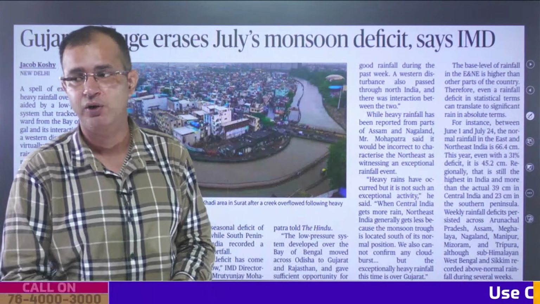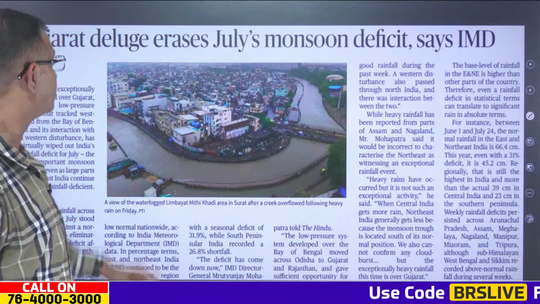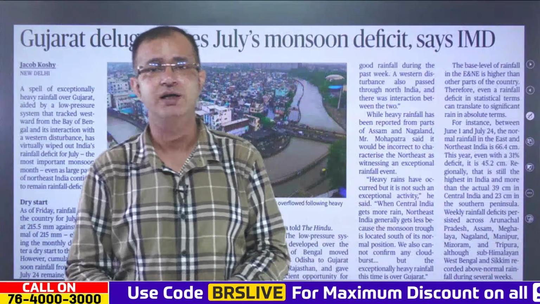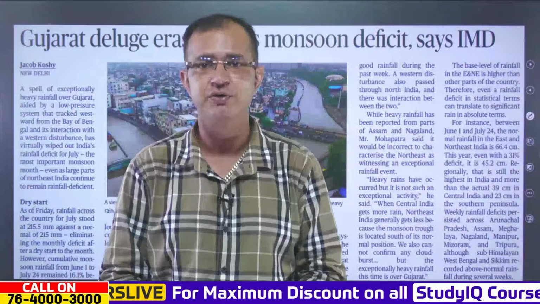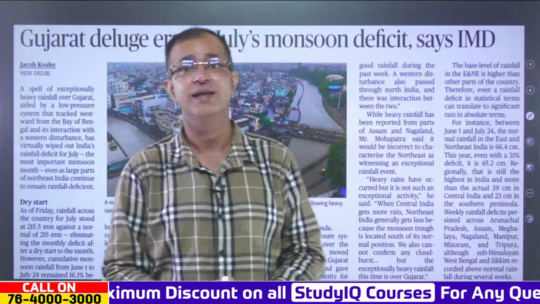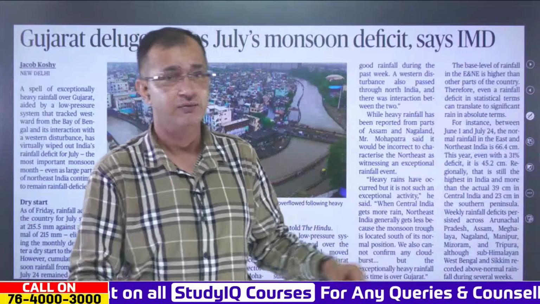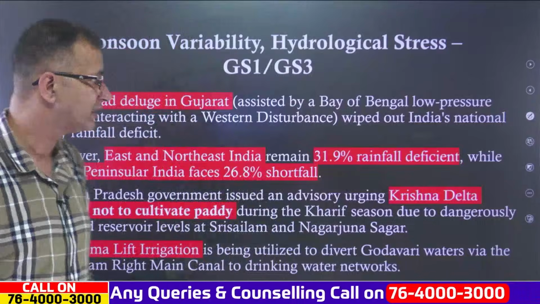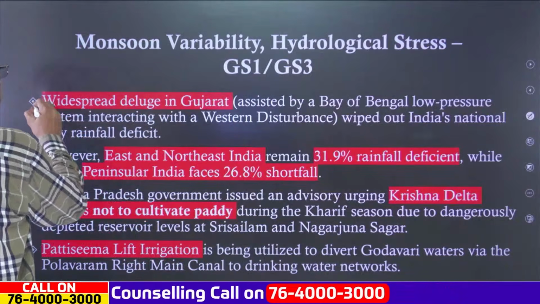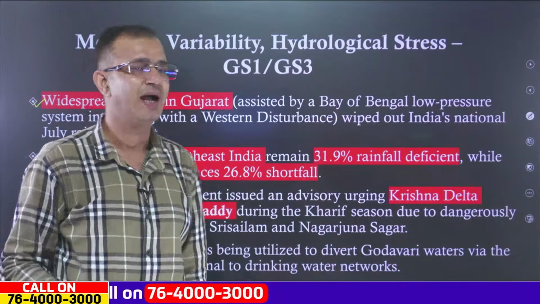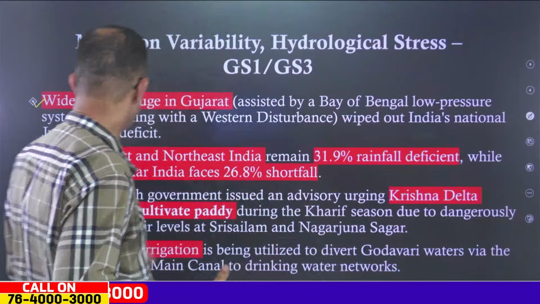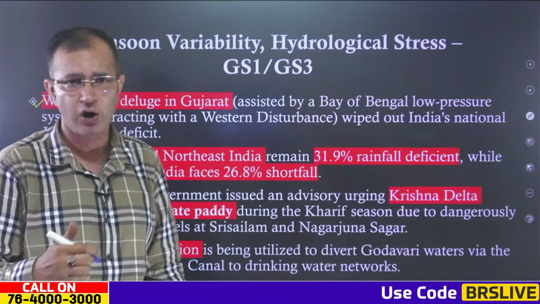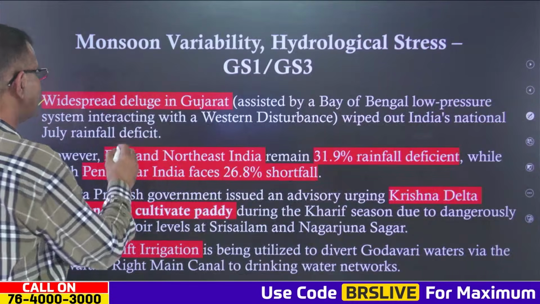Now, coming to the next important news that we have, it is about the Gujarat deluge that erases July's monsoon deficit, as said by the IMD. So right now, when it comes to flooding, there are two states battling with floods: Assam as well as Gujarat, where flooding has happened because of excessive rainfall. Ultimately, the widespread deluge was assisted by the Bay of Bengal trough or low pressure system that interacted with the western disturbance. And there has been heavy rainfall in Gujarat that has wiped out the national rainfall deficit for July.